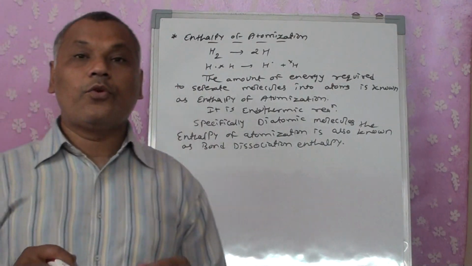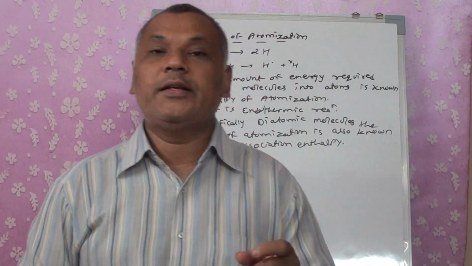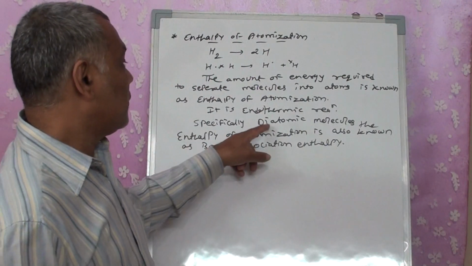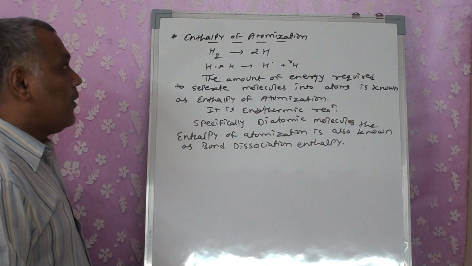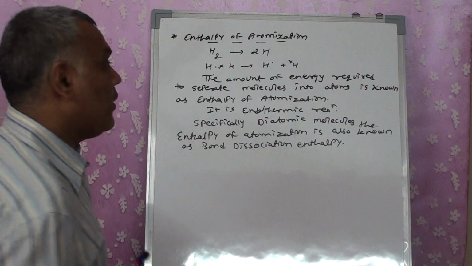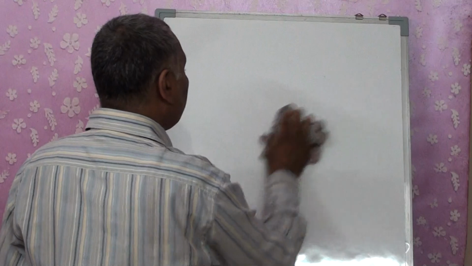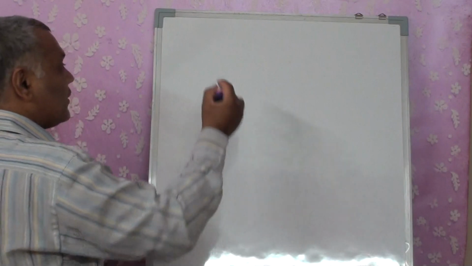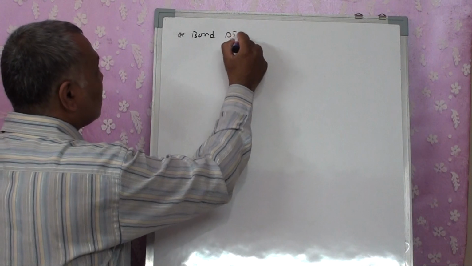If we are having more than that, polyatomic molecules, we will be using a specific word for them, bond dissociation enthalpy only. Particularly for the diatomic compounds, we term it as enthalpy of atomization also, right? So we got a new word, bond dissociation enthalpy. We will try to understand why we want to put it for polyatomic molecules as bond dissociation enthalpy only. Why can't we say it as atomization? We will also understand bond dissociation enthalpy.